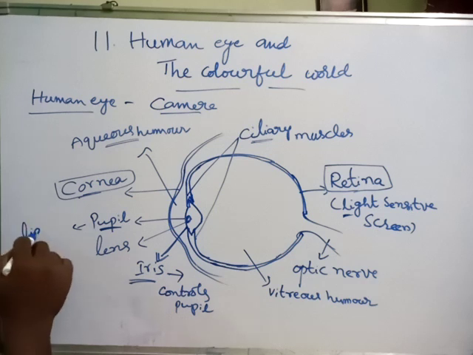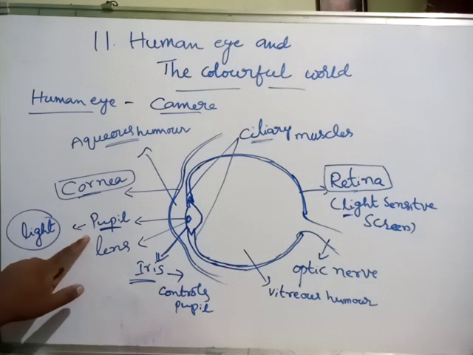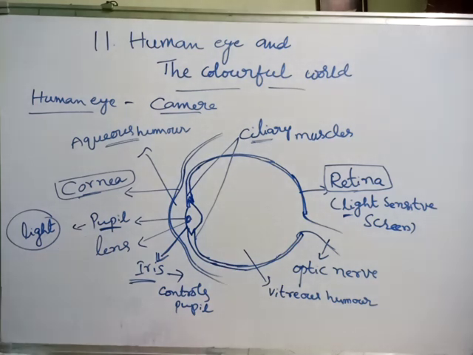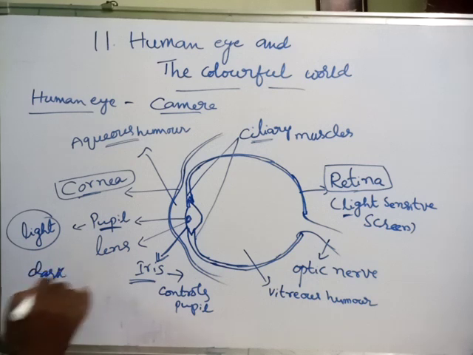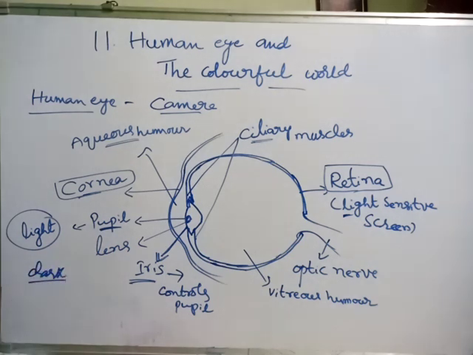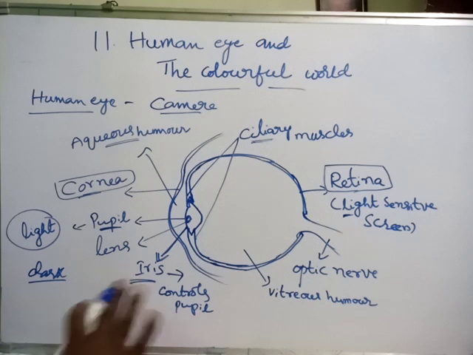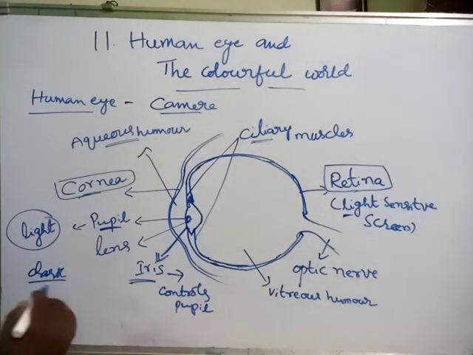Based on this pupil only, if you enter into a dark room, definitely we can't see for a certain time, like 50 seconds or 30 seconds. If you directly enter into a dark room, we can't see, because in that case the size of the pupil will be varied.